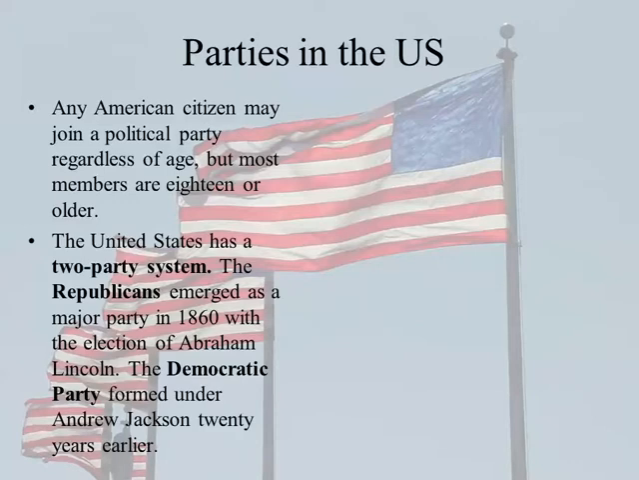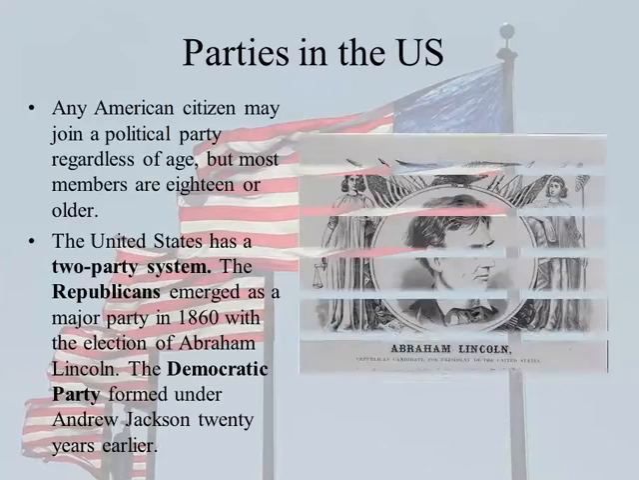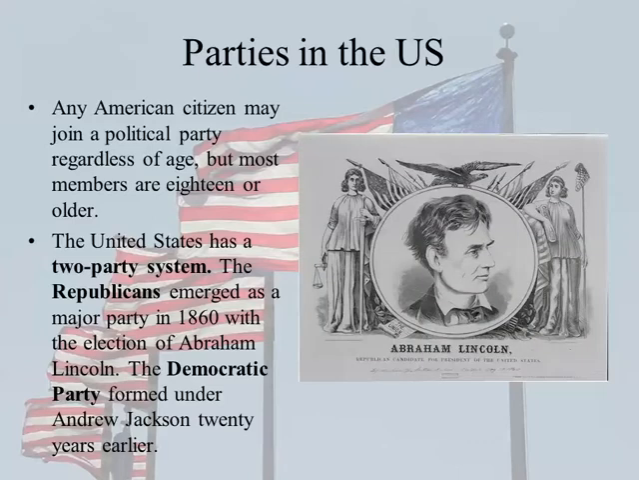The United States has a two-party system. The Republicans emerged as a major party in 1860 with the election of Abraham Lincoln. The Democratic Party actually formed 20 years earlier under Andrew Jackson, the guy that's on the $20 bill. And here's a picture of Abe.